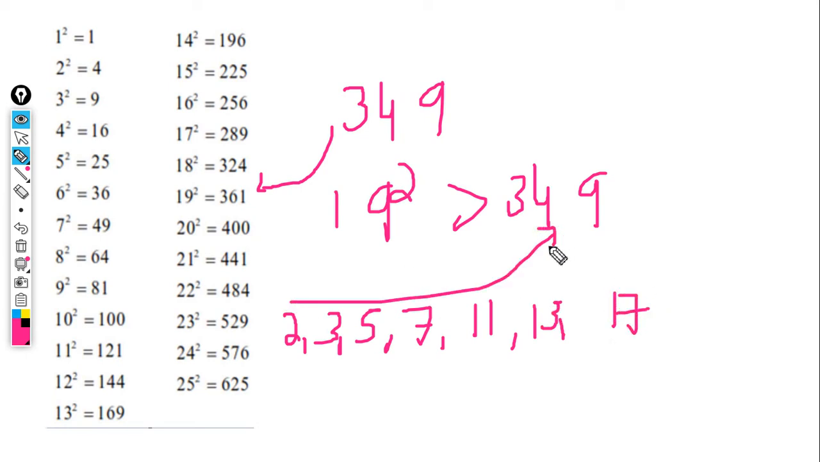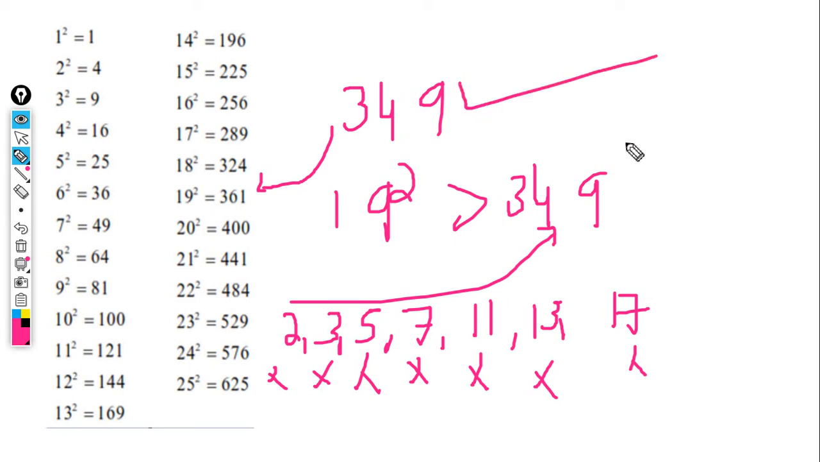Is 349 divisible by 2? No, right? 3, no, because 3 plus 4 plus 9 is 16. Is 16 divisible by 3? No, that's why 3 is not possible, and 5 is not possible. 7 is also not possible, 11 is also not possible, 13 is also not possible, and 17 is also not possible. 349 is not completely divisible by 17. That's why 349 is a prime number.